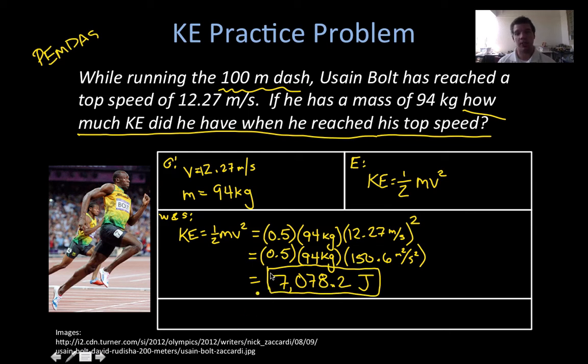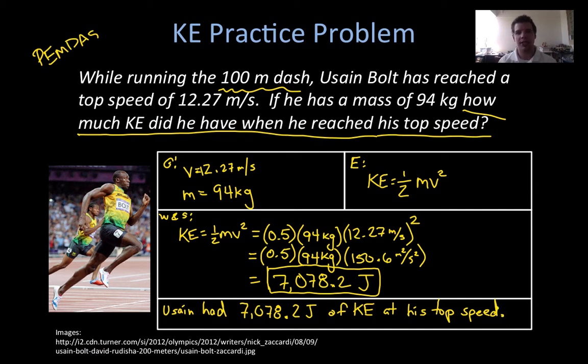My last step is going to be to communicate that in a complete sentence down here. So how much KE did he have? Usain had 7,078.2 joules of KE at his top speed. And that's it. Very straightforward. Same way to organize the problems. We just have kind of a unique situation now with our new equation, and we have to remember to square that one term.